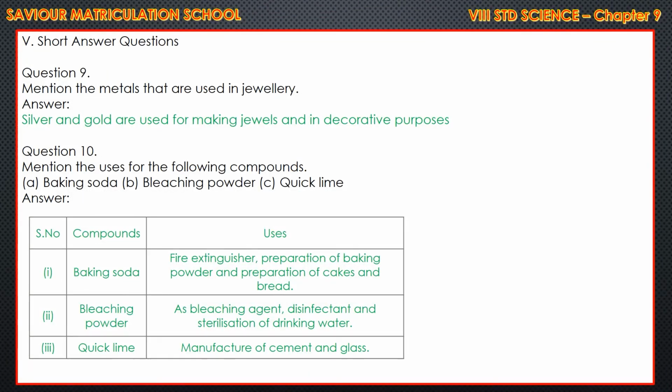Name the metals that are used in jewellery. Silver and gold are used for making jewels and in decorative purposes. Mention the uses for the following compounds: baking soda, bleaching powder and quicklime. Baking soda, sodium bicarbonate, is used as fire extinguisher, preparation of baking powder and preparation of cakes and bread. Bleaching powder: as a bleaching agent, disinfectant and sterilization of drinking water. Quicklime: manufacture of cement and glass.